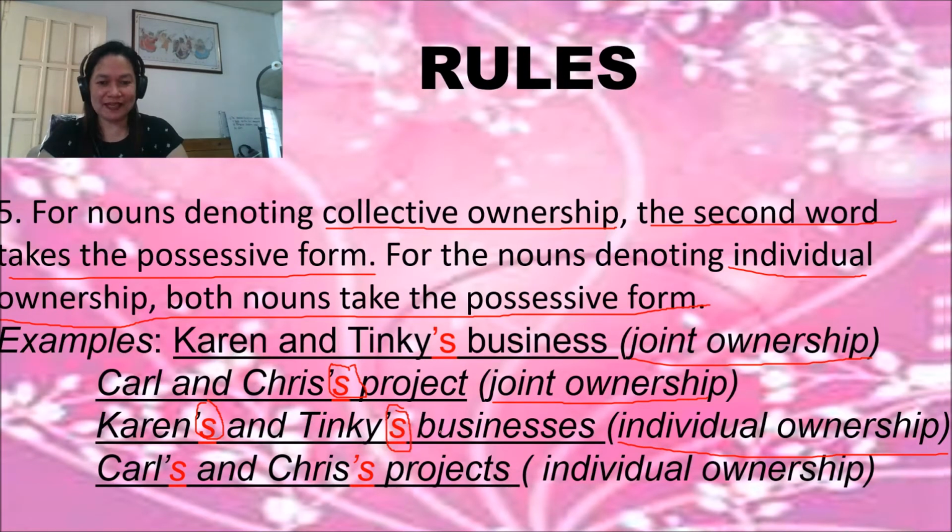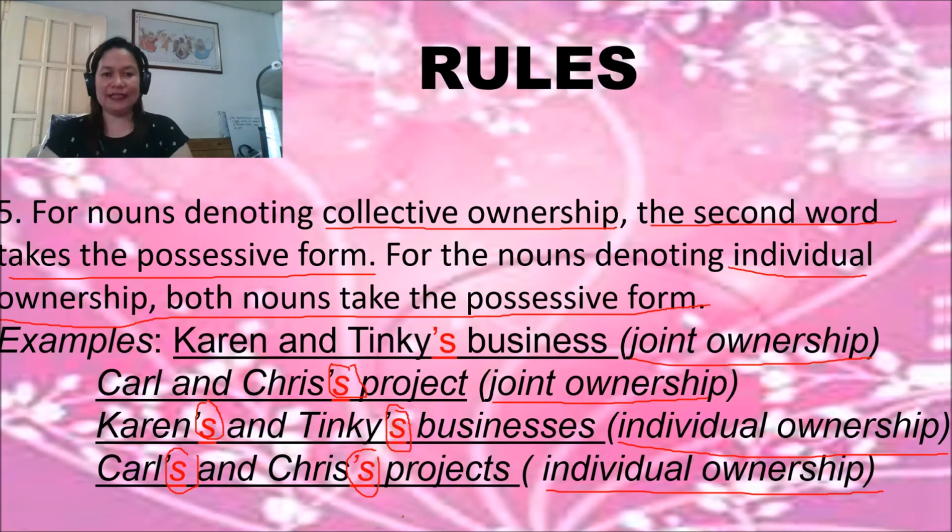Two businesses, so it means that both nouns, Karen and Pinky, take the possessive form. Okay? Another example for individual ownership: Carl's and Chris's projects. Individual, meaning two projects. So you're going to add apostrophe s to Carl and another apostrophe s for Chris.